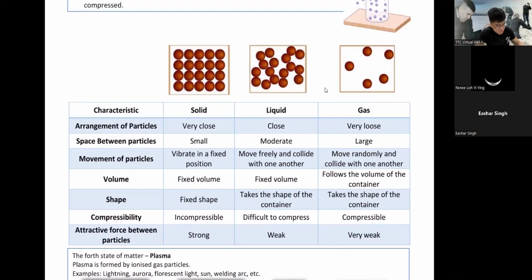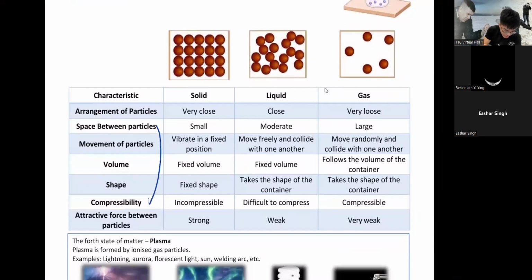Okay, so next, space between particles. Are there spaces between particles? Since they're very close, they have very little space between particles, very small. And then liquid is moderate. I would still say they are small, but a little bit more. Whereas your gas, they are very large. There's a lot of space in between, and this space is related to your compressibility. Please draw an arrow like this to your compressibility. That means if something can be compressed.